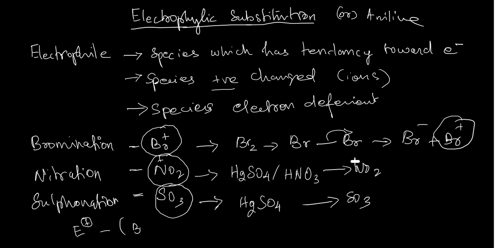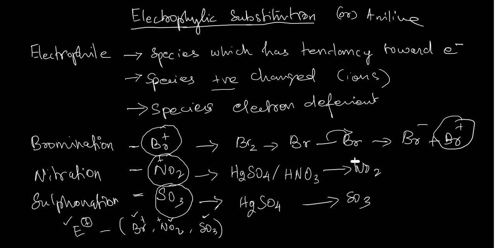It may be Br plus, NO2 plus, or SO3. For bromination you can use Br plus in place of E plus, for nitration NO2 plus, and for sulfonation SO3.